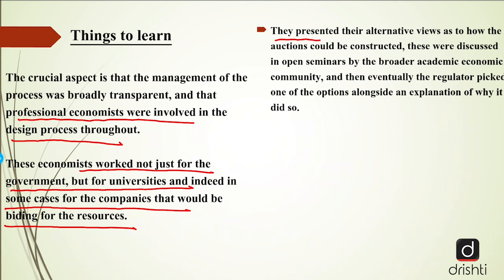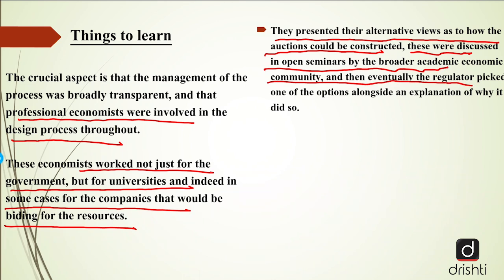They presented their alternative view as to how the auction should be constructed. Like I said, the design of the auction, they actually said how an auction can be constructed. These were discussed in an open seminar by the broader academic economic community, and then eventually the regulator picked one of the options alongside an explanation why it did so. So whatever suggestions these people had, they discussed with many other people. And of those discussions, one particular best option was chosen by the regulator and the auction process was carried out.